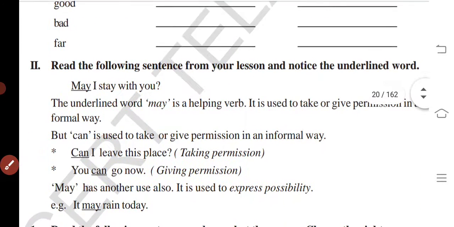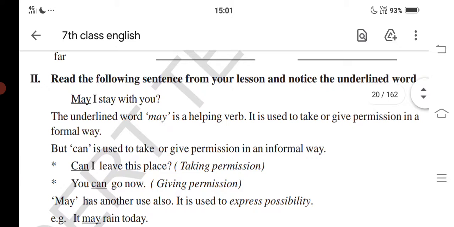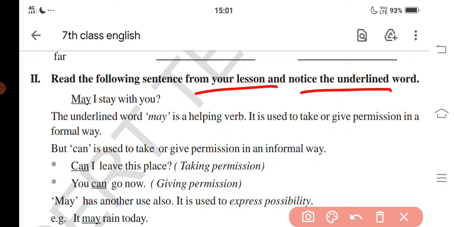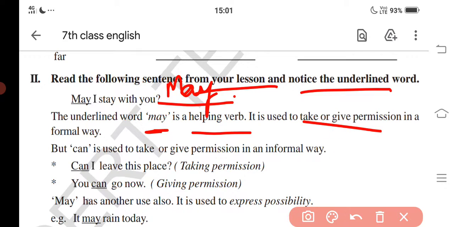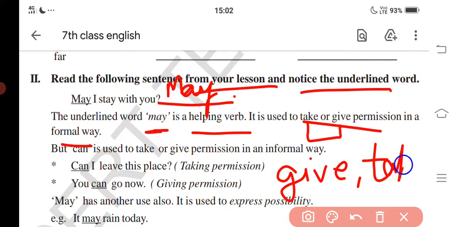Okay, second bit. Read the following sentences from your lesson and notice the underlined word. May I stay with you? Here the underlined word is may. The underlined word may is a helping verb. It is used to take or give permission in a formal way. So there are two types of permissions: giving permission and taking permission. And there are two types of ways here: formal way and informal way.